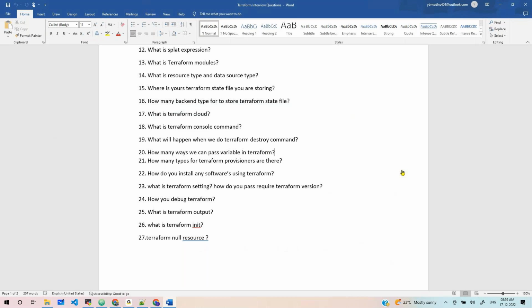Nice, exactly. How do you install any software using Terraform? Through user data, we can do that. Through local exec also? Local exec will execute where the Terraform command runs.